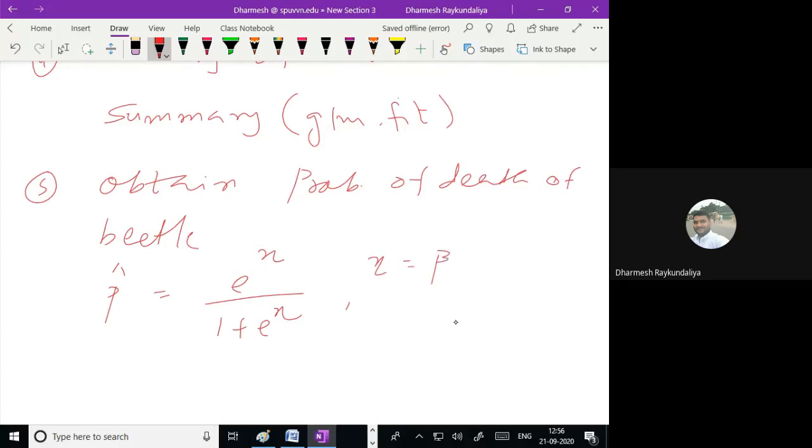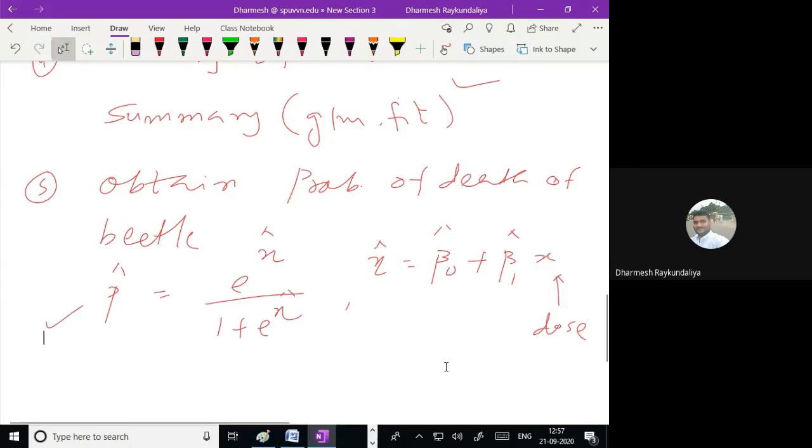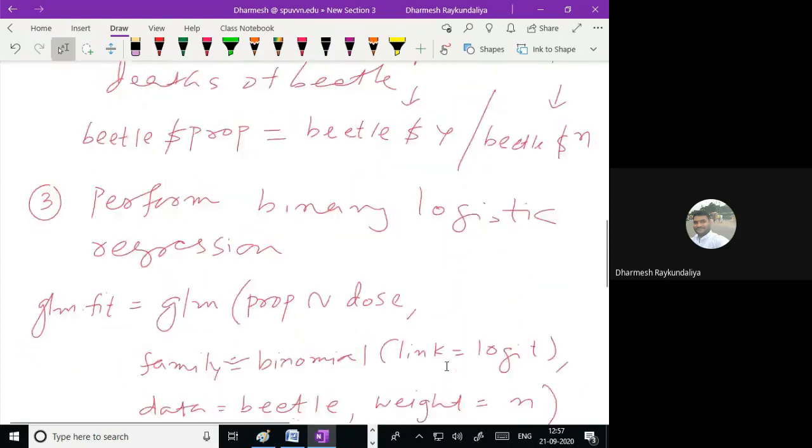Eta is beta 0 plus beta 1 x. So given a value of a dose, this is eta cap, beta 0 cap and beta 1 cap. So x is nothing but your dose. Beta 0 and beta 1 you have already obtained through estimate of this. Supply that, you will get the eta cap. Given that, you will get the probability of the death of the beetle. Is that clear? It's very simple.